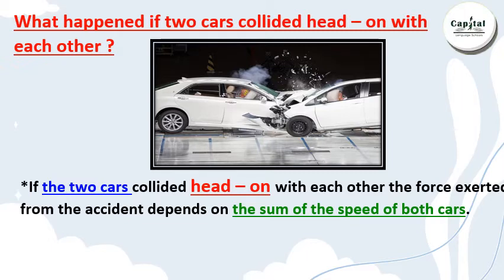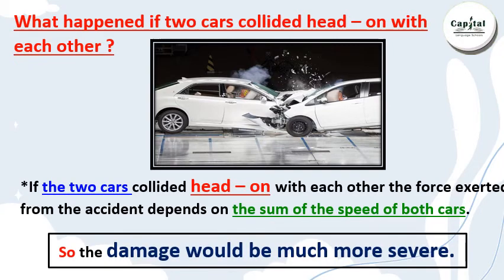The force exerted from the accident depends on the speed of one car or the speed of both cars? Excellent, the speed of both cars. So the damage would be much more severe. It will be very dangerous.